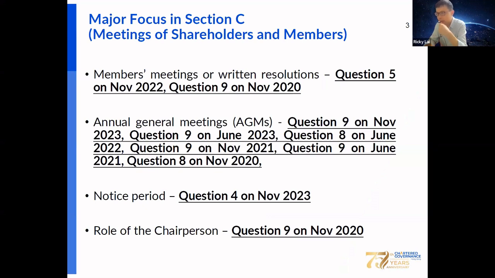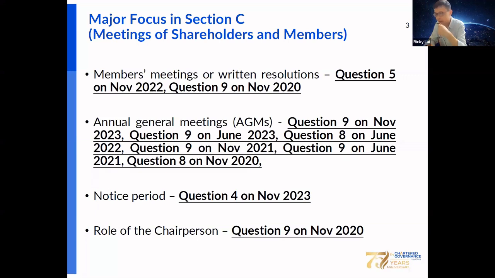Before we look at any past exam papers, let us review some of the major focus of the topics which have previously been covered in the examination. First of all, looking at section C, regarding member and shareholder meetings. Again, questions regarding company meetings are quite important in the past exam papers. Not only section A, section B is another popular question, which relates to shareholder and director meetings.